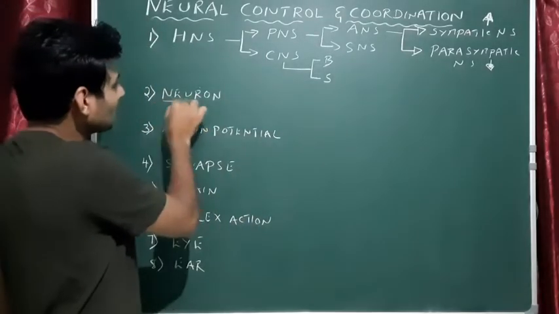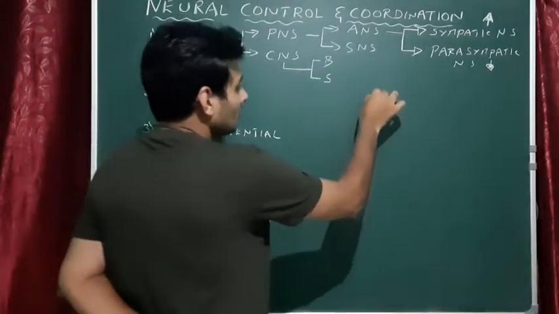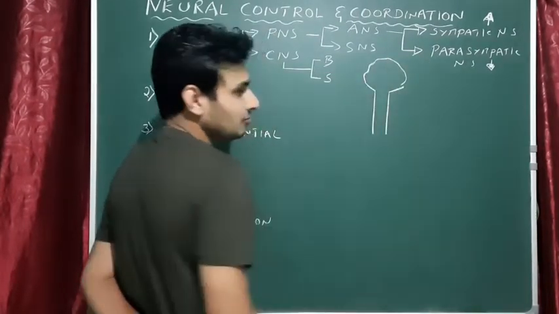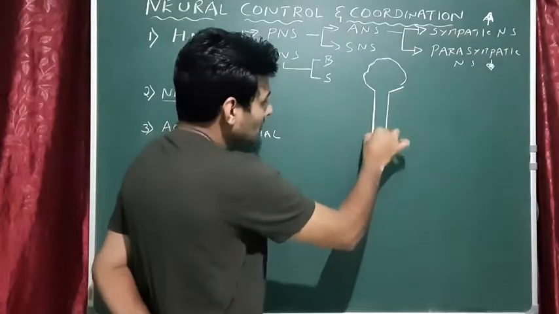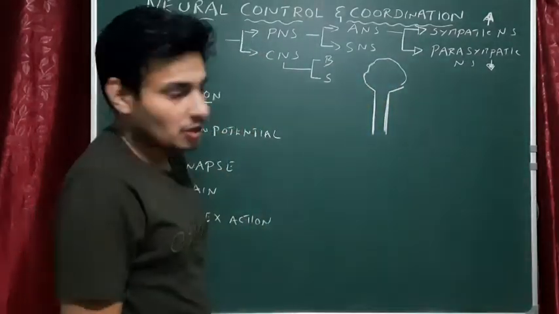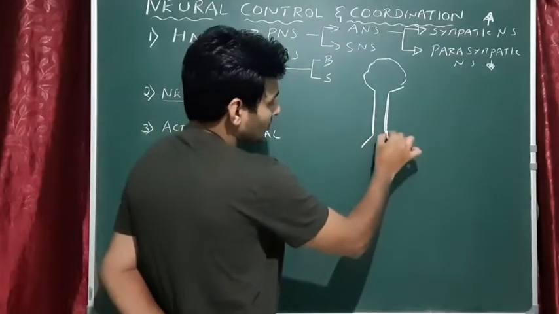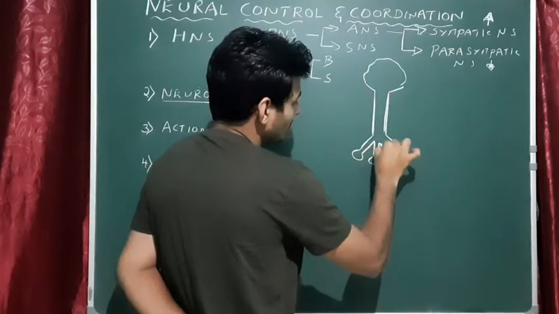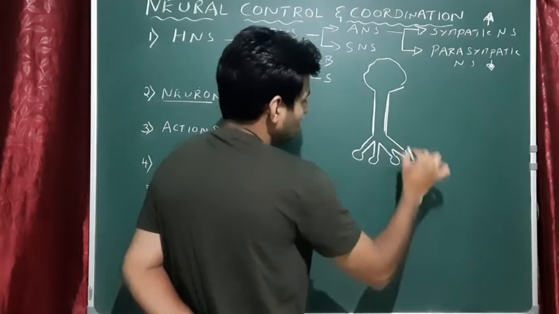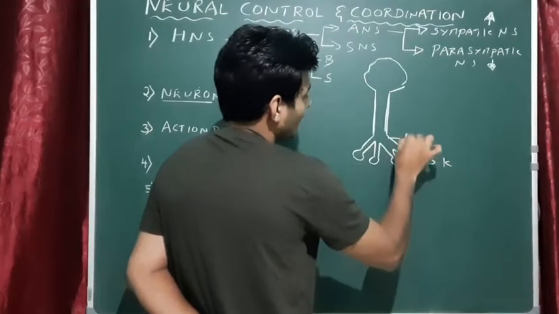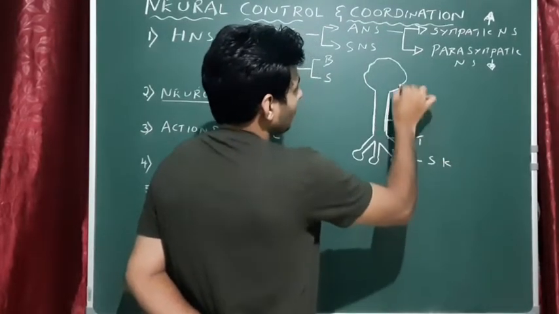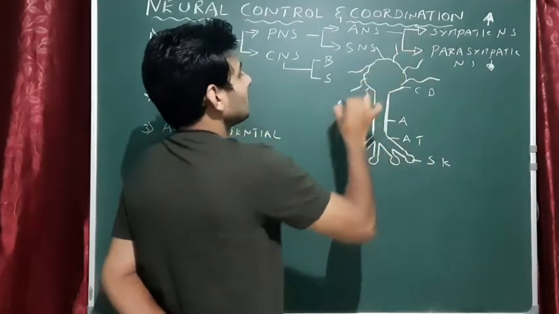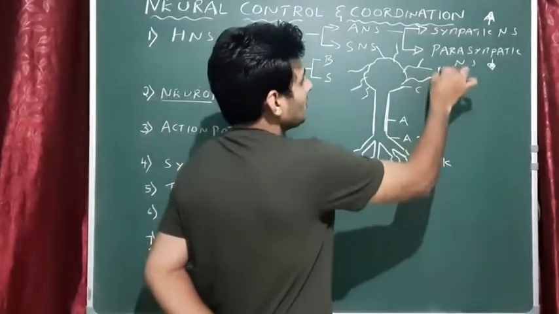Next is the neuron. So very simple. Here you can expect some questions. This is the head of the neuron called the cell body, and this long slender cylindrical structure is called the axon. This structure, the end of the axon, is called the axon terminal. The axon terminal has so many branches, and these branches are called synaptic knobs. The cell body has projected structures called dendrites. This is the basic structure.